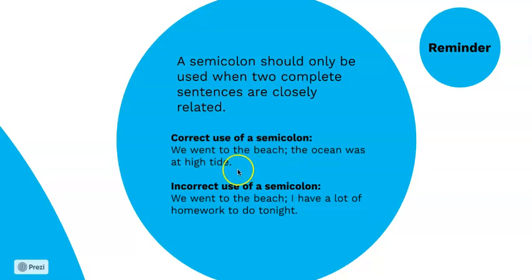Incorrect use of a semicolon would be, we went to the beach; I have a lot of homework to do tonight. Those are not closely related. That is not a logical place to use a semicolon. So the rule of thumb for the semicolon is, complete sentence on both sides of it, and then only when the two sentences are very closely related. Often if you have a run-on sentence, chances are both of the complete sentences you put in there are going to be closely related. They're related enough that you decided to make them one sentence. So almost always the semicolon trick will work.